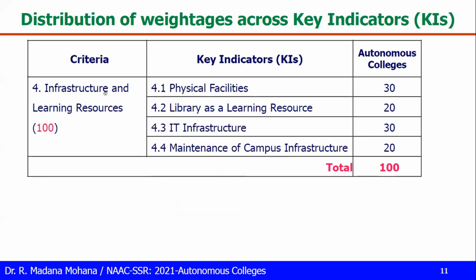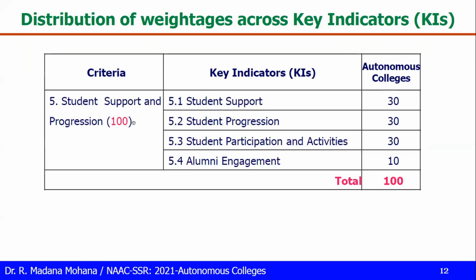Then criteria 4, infrastructure and learning resources. So it has 4 key indicators. 4.1, physical facilities 30 is the weightage. Library as a learning resource 20, IT infrastructure 30, maintenance of campus infrastructure 20. Total weightage 100. Then criteria 5, student support and progression. 4 key indicators are there. 5.1, student support 30 is the weightage. Then student progression 30, student participation and activities 30, alumni engagement 10, total 100.